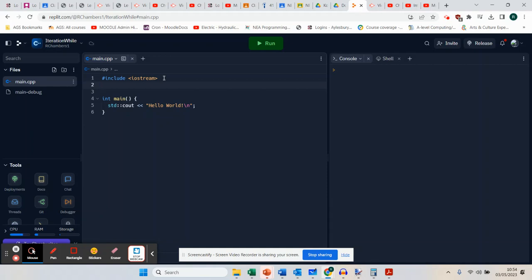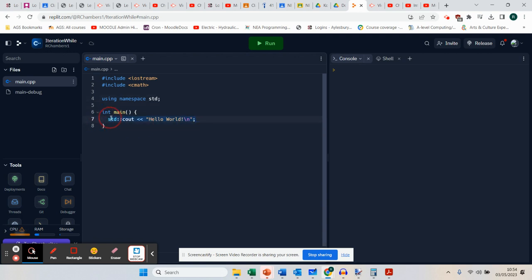So in this video, I'm going to introduce to you the concept of doing iteration. Now, the first thing of iteration that we need to understand, I'm just going to set this up. All right, so I've got my environment using namespace std. Okay, so I've got my environment set up here.